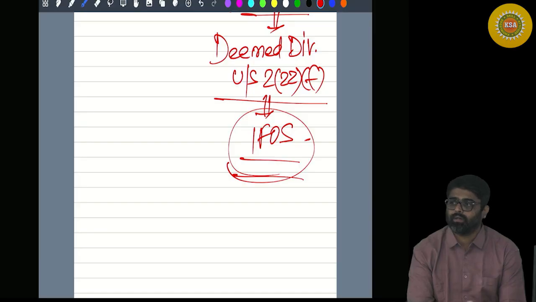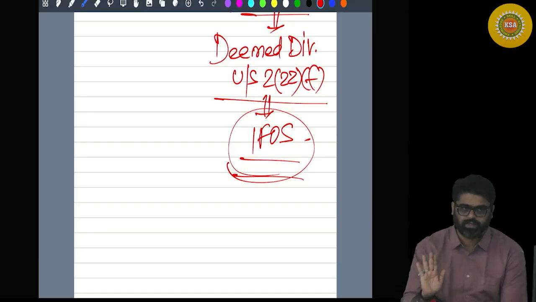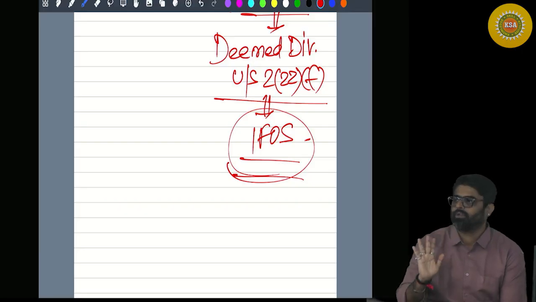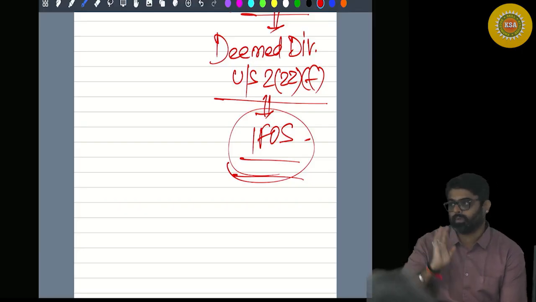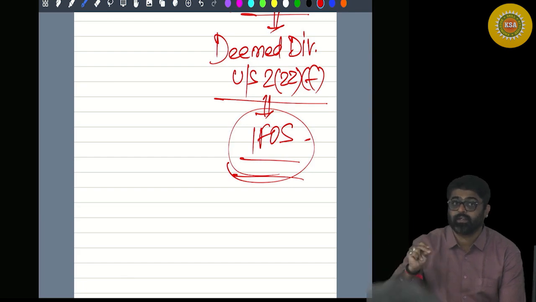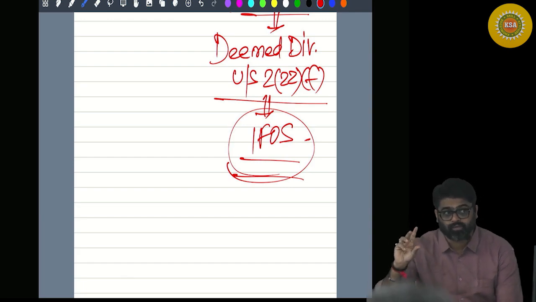So is it a consideration for transferring your shares? Yes, it is a consideration for transferring your shares. Based on this, your capital gain should have been computed. But this buyback price is fully exempt under section 10(34A). Why?